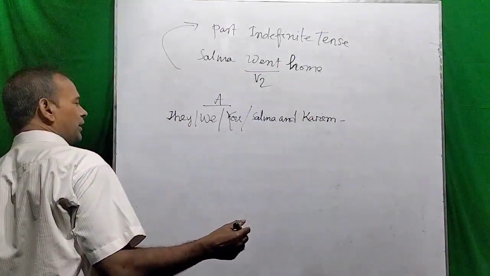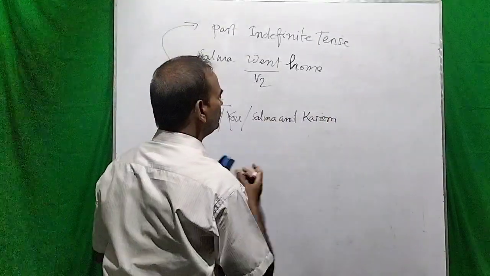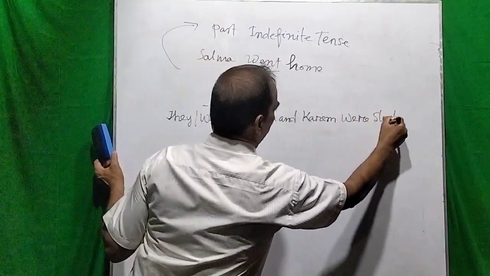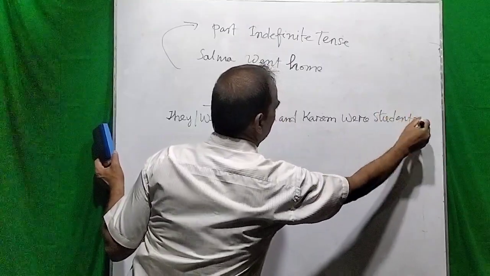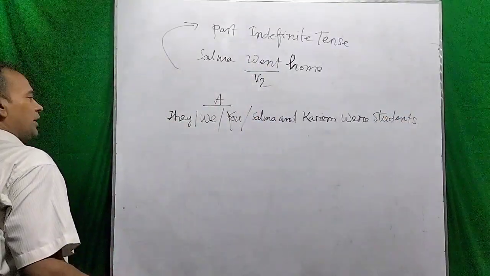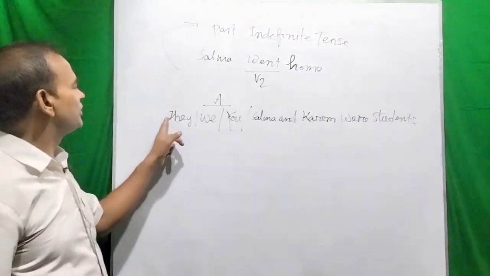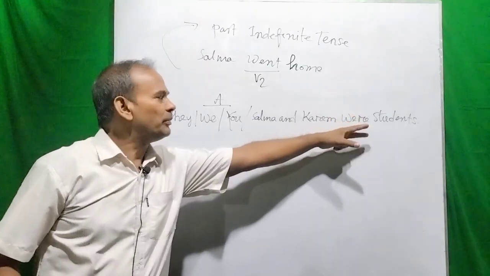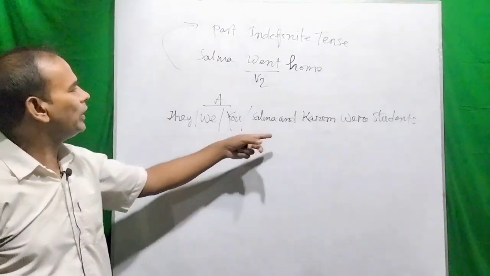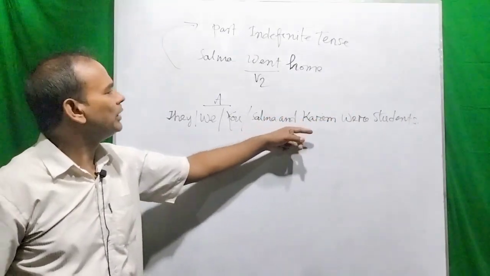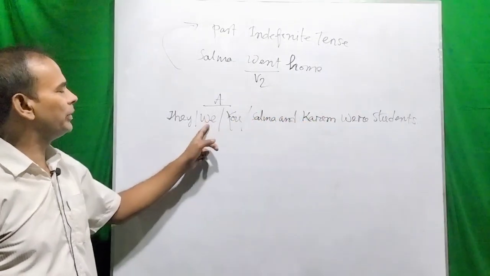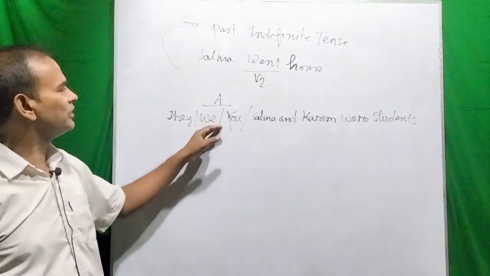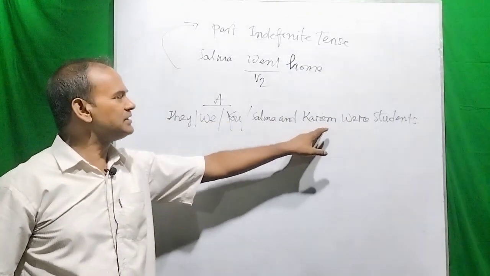Or we can use or here. Or students. Dear viewers, you can understand that any one of these subjects can take were to make the past indefinite tense. So they were students, or Salma and Karim were students, or you were students, or we were students. This is the accurate use of the past indefinite tense using the verb to be in our sentences.